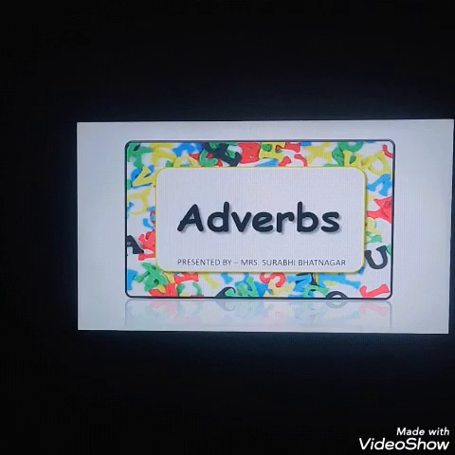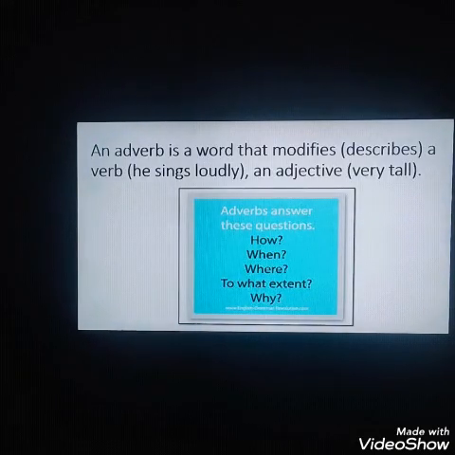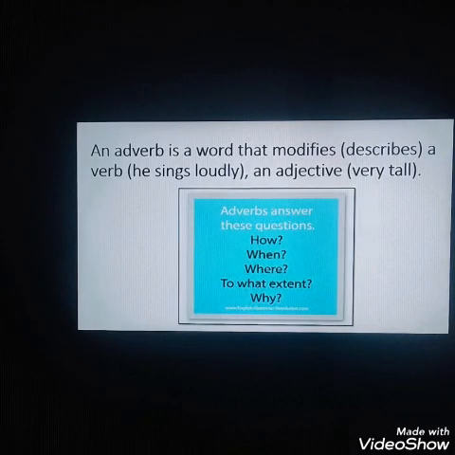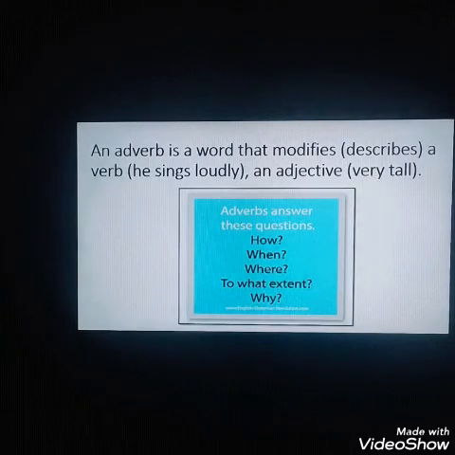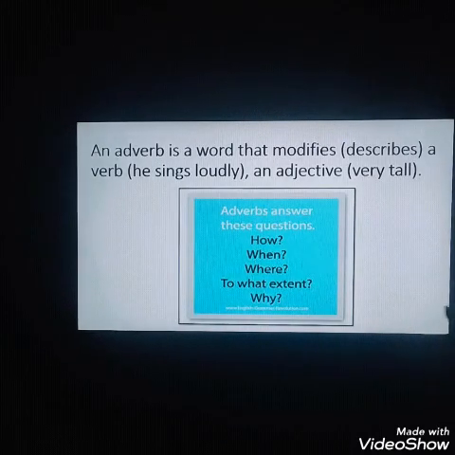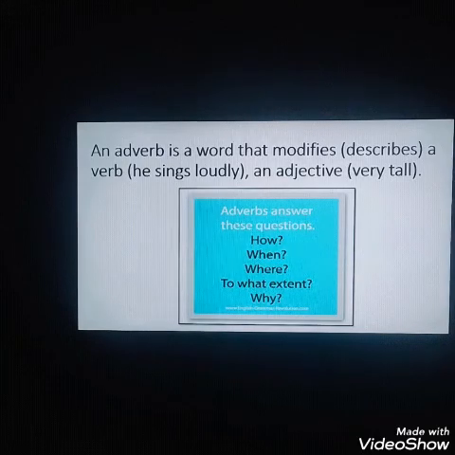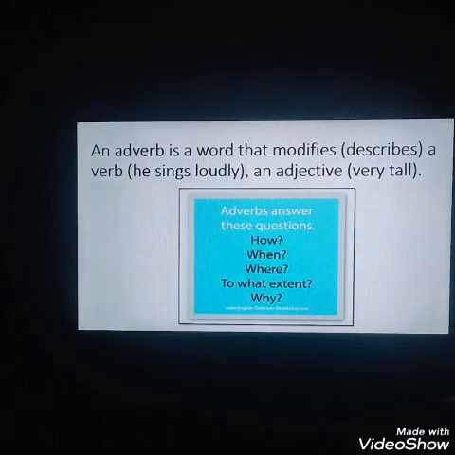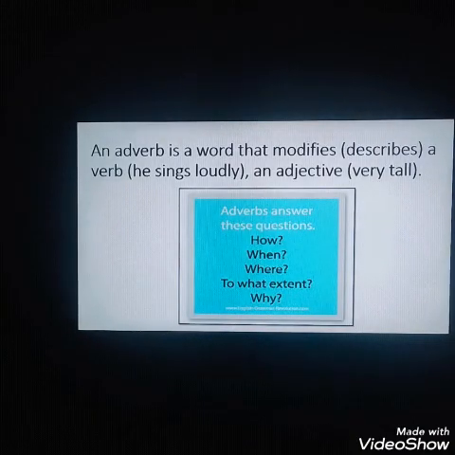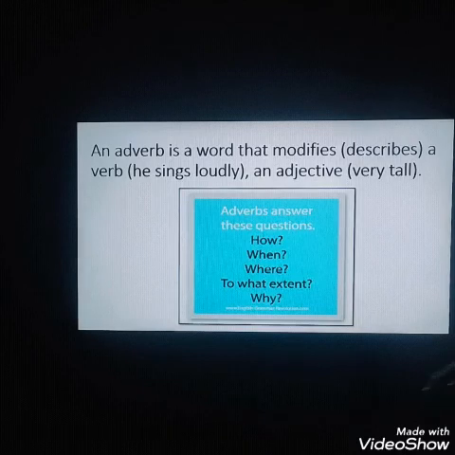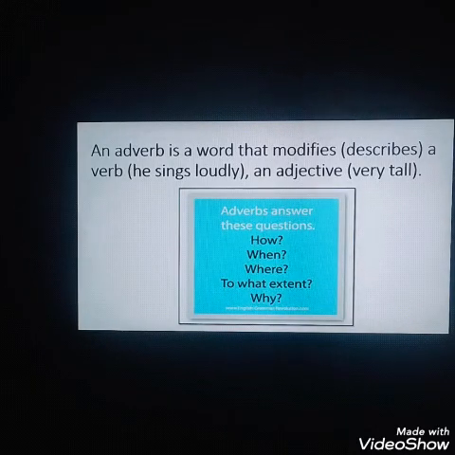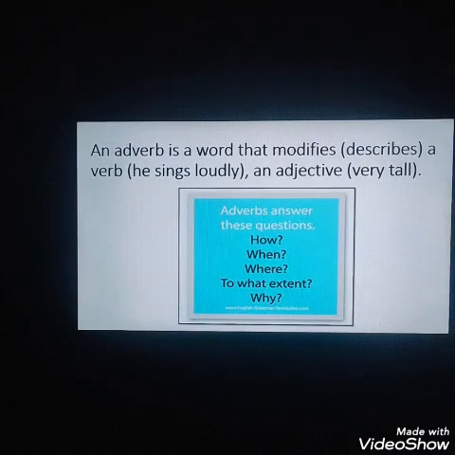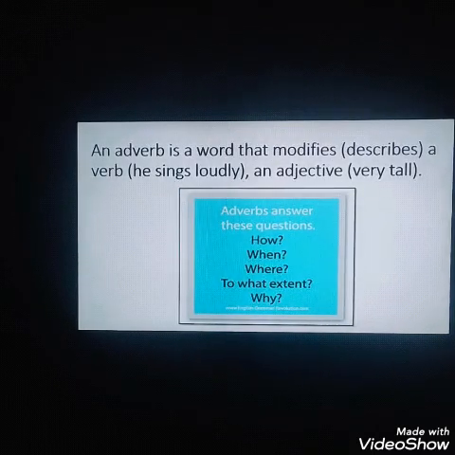Adverbs. Adverbs add meaning to a verb. As I already told you, adverbs add meaning to a verb. An adverb is a word that modifies or describes a verb. He sings loudly. How does he sing? Loudly. An adjective, very tall. Very is an adverb. Adverbs answer the questions how, when, where, to what extent and why.